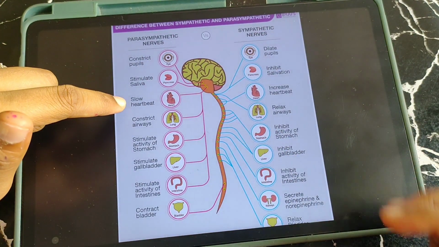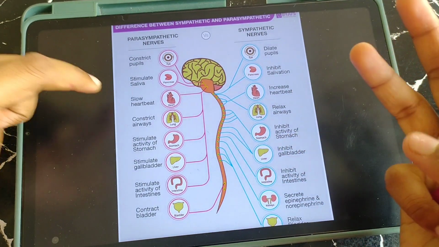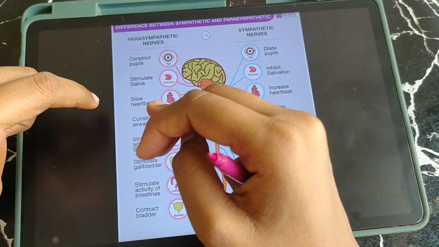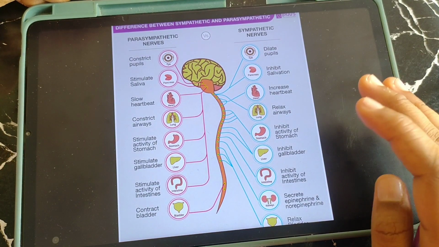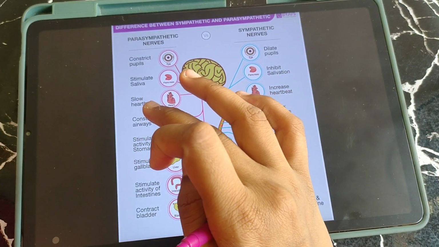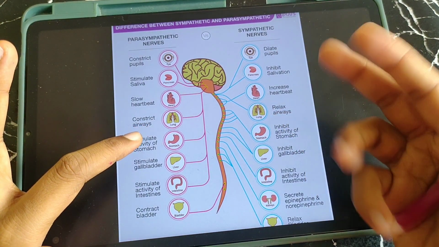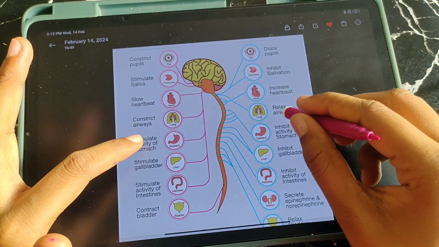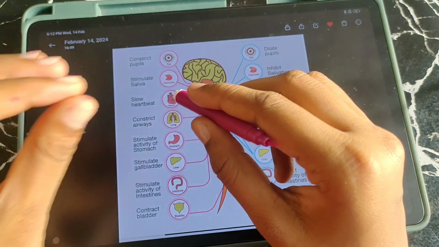And heart rate: during an emergency, the heart will pump more, because during an emergency we require more oxygen for our organs. So there is an increase in heartbeat during the sympathetic nervous system, whereas in the parasympathetic nervous system, when you are calm, the heart will be beating slowly. Oxygen requirement is not that much. The heart rate increases here, so it shows tachycardia, whereas here the heart beats slowly, which is bradycardia. And there is constriction of airways in parasympathetic, because during emergencies you need more air, more energy to run or do something. So the bronchial muscles will relax in these conditions, allowing more air for moving. During relaxing conditions, they constrict and allow less air.